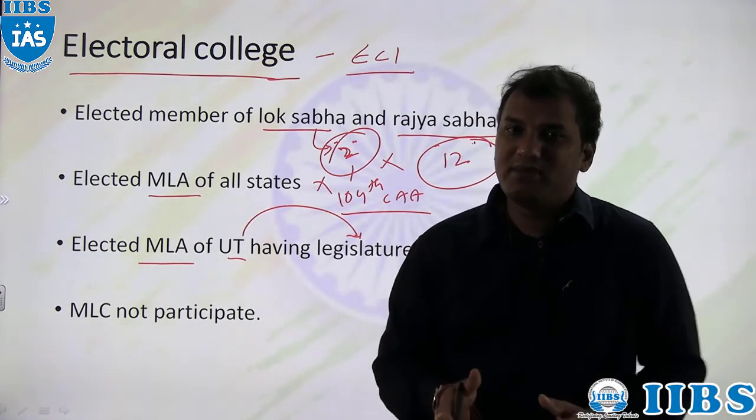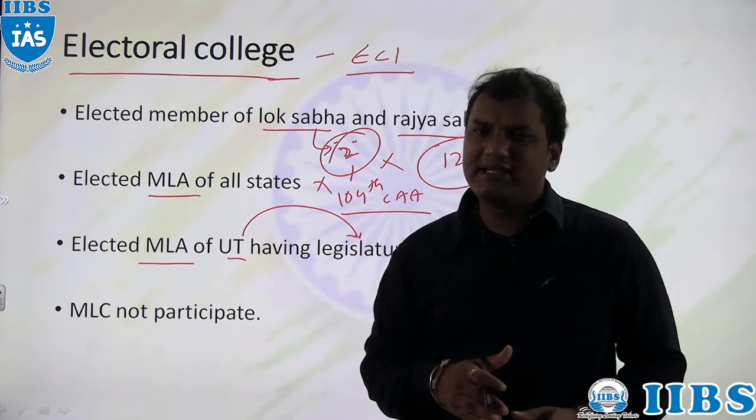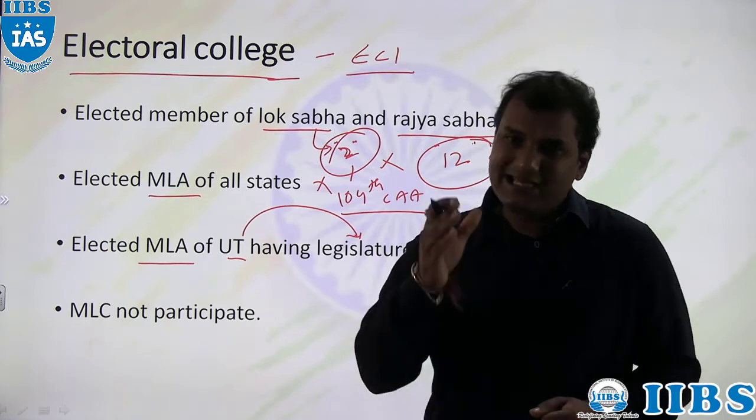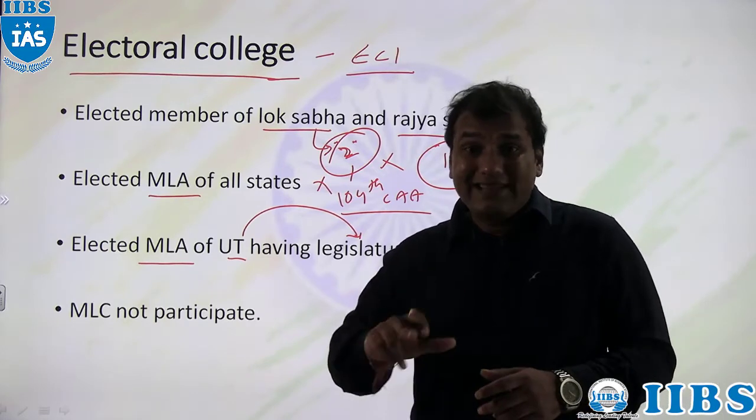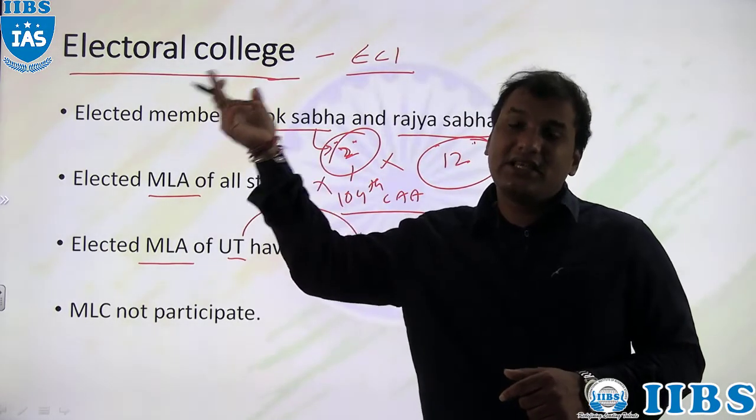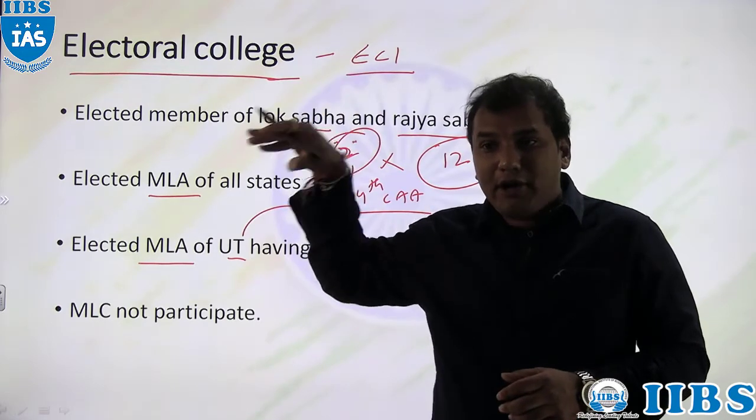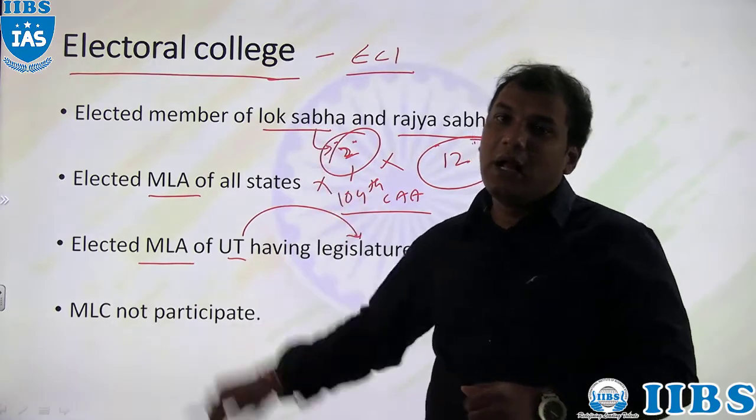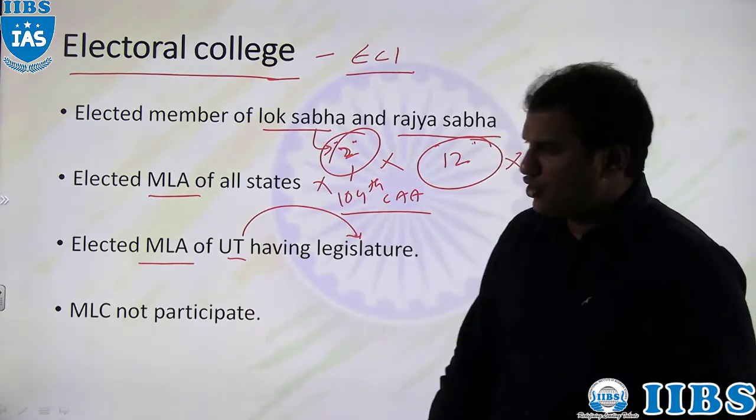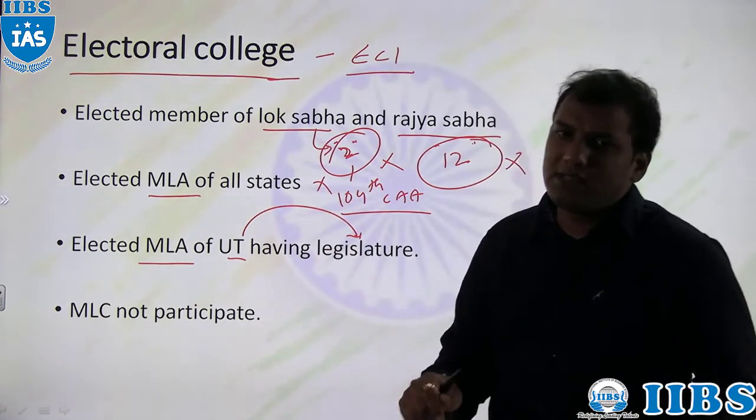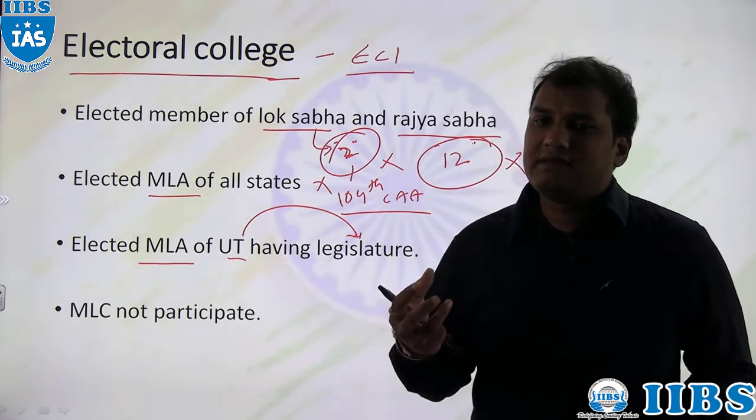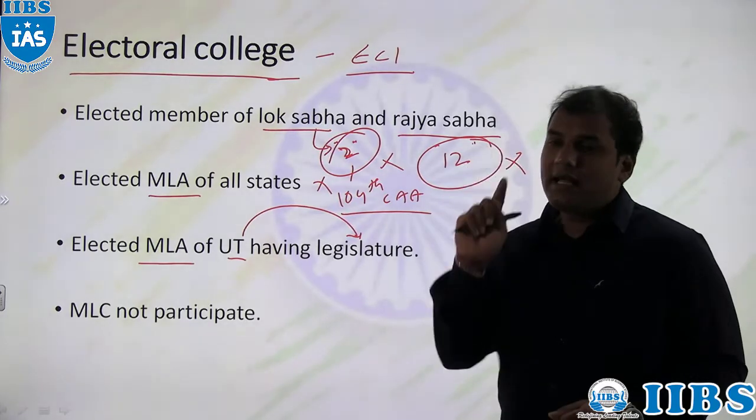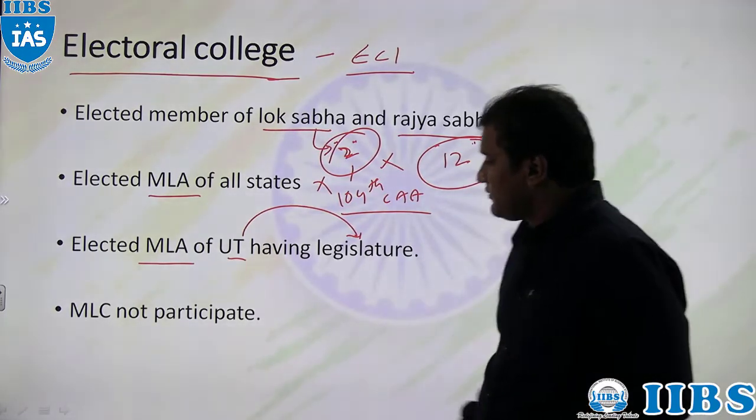Jammu and Kashmir, last year in 2019, became a union territory, and Jammu and Kashmir also has a legislature. So in the next president election, even the elected members of the Jammu and Kashmir Assembly will participate in the president election. So here also, elected MLAs of union territories which have a legislature will participate, not nominated MLAs.